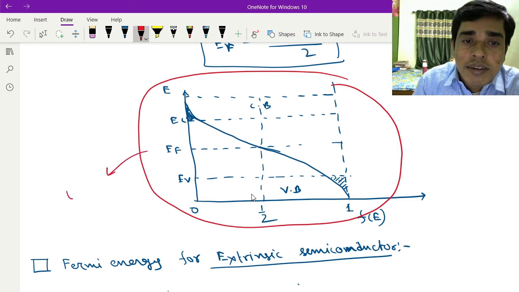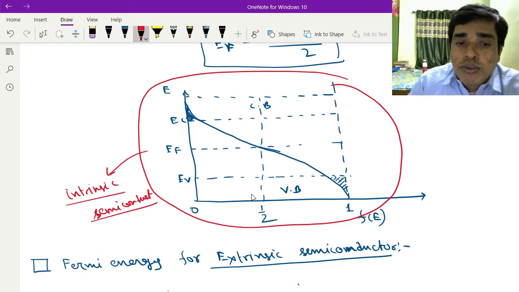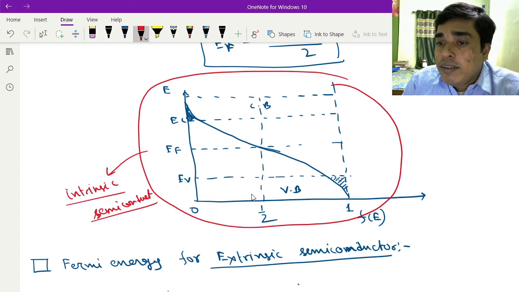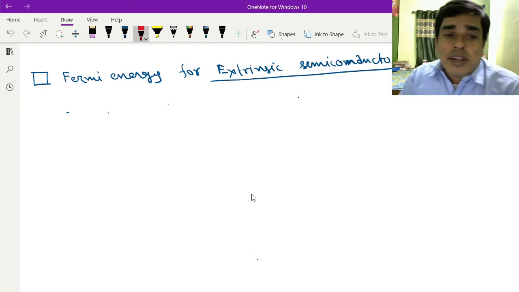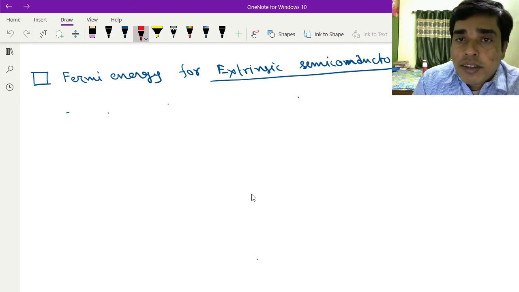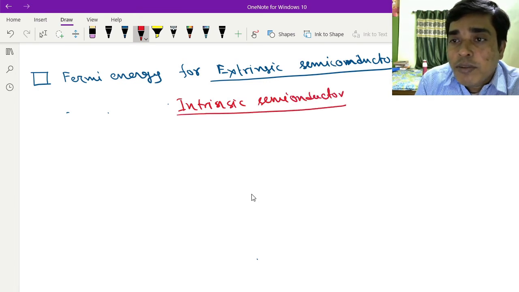This is for intrinsic semiconductor, the Fermi energy for intrinsic semiconductor. Now you have to know the Fermi energy for extrinsic semiconductor. So first of all, you have to know the crystal structure for intrinsic semiconductor. What is the crystal structure of intrinsic semiconductor?